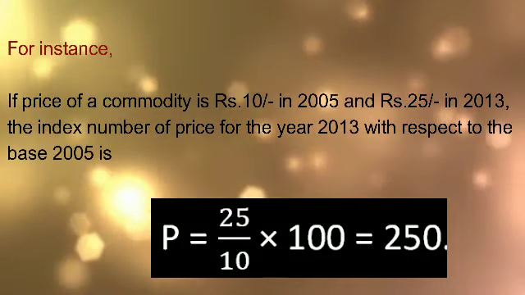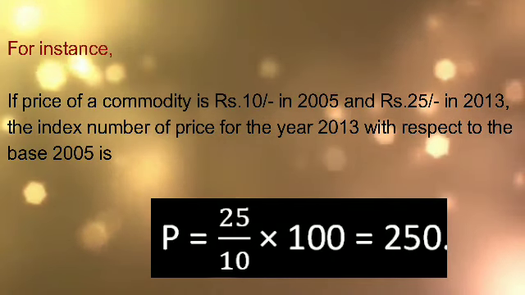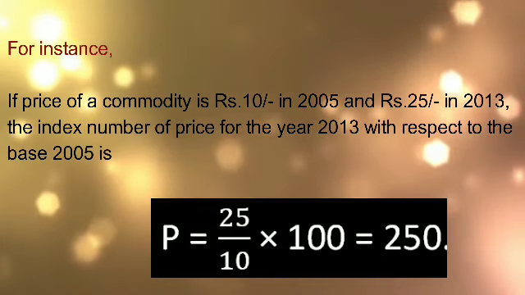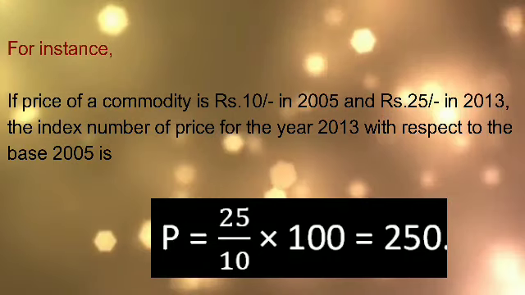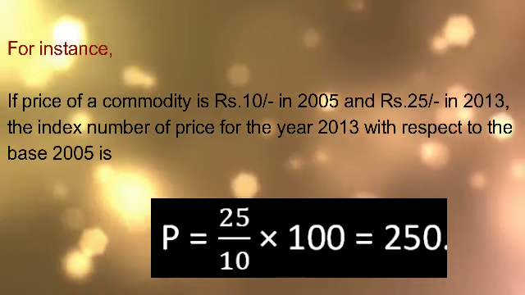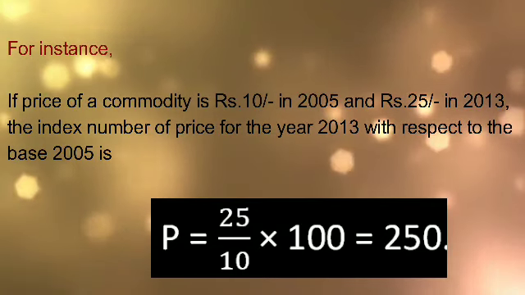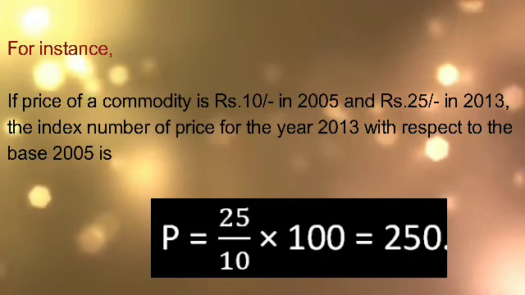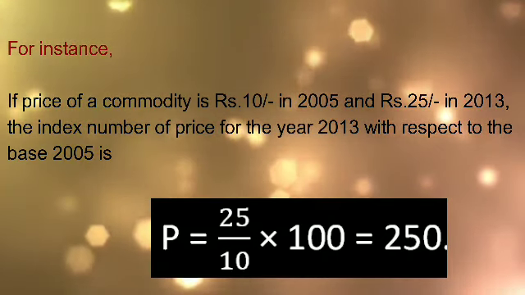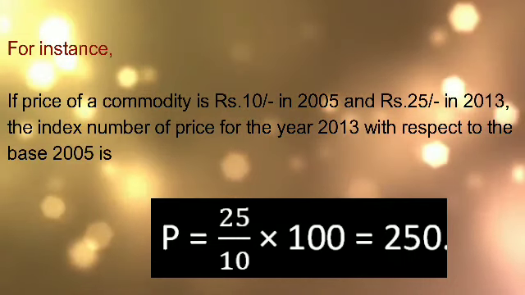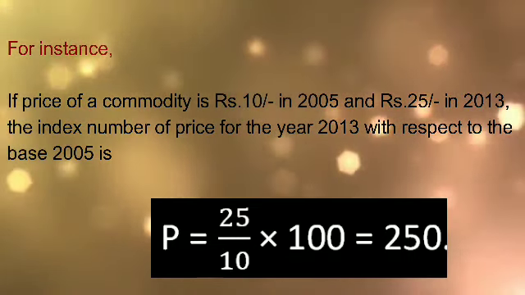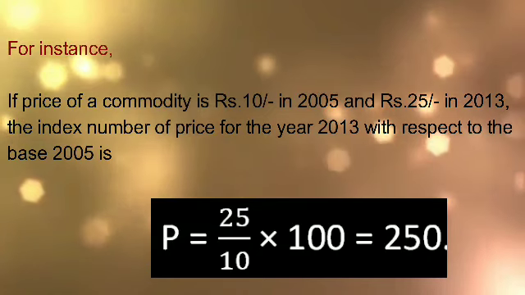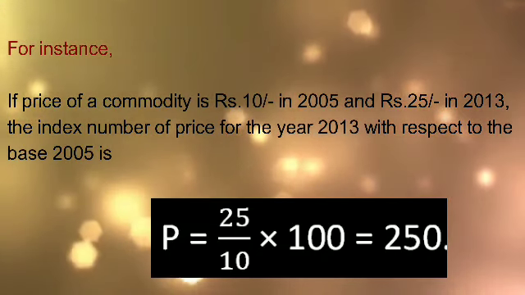Now here the price value is given, so you can find the price index number. The changes occurred between 2005 and 2013, because in the year 2005 the price of a commodity was 10 rupees, but in the year 2013 it became 25 rupees. That gradual increase, the changes in the value of money, can be studied in this concept. So in order to find the price index number, the price index is denoted by the capital letter P. Okay, so you are finding the price index here. P equal to, in the numerator, always consider the current year price. Current year means the year of comparison which is required for us.